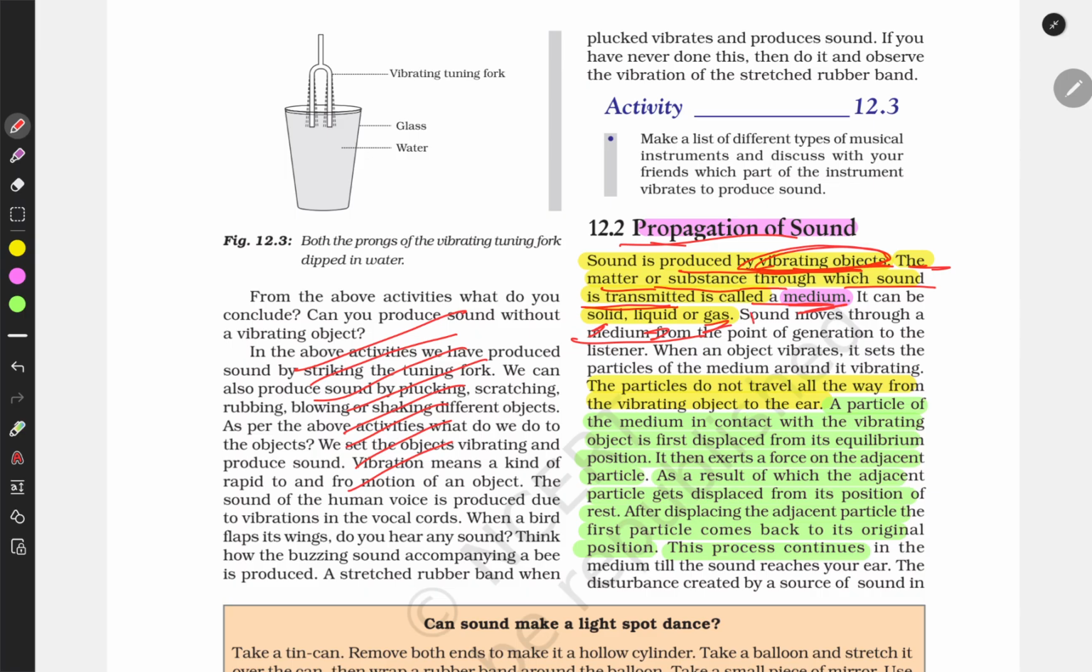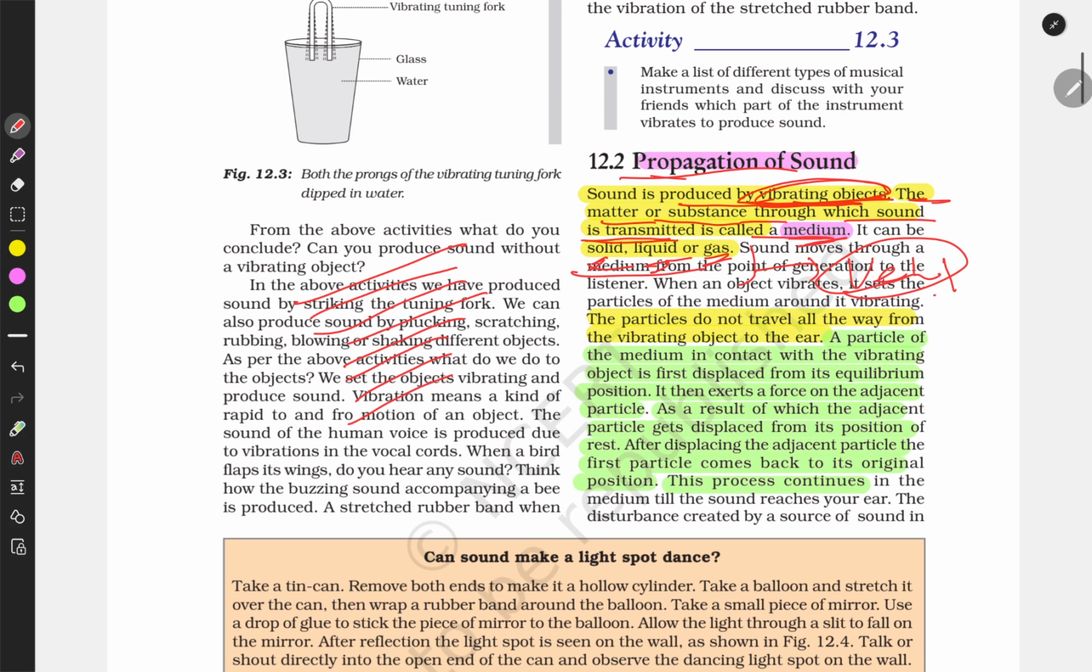And here we can learn, in vacuum, since there are no objects to vibrate, no medium is there. A medium can be only solid, liquid, or gas, because these have objects, particles. As vacuum has no particles to vibrate, there cannot be any propagation of sound in it. So sound cannot travel in vacuum.